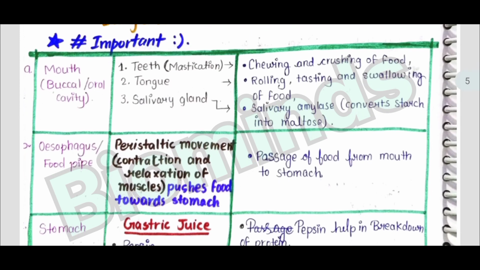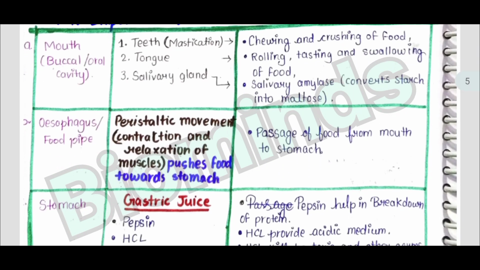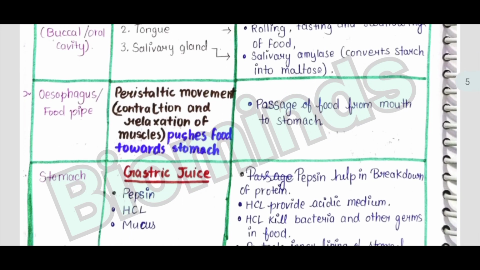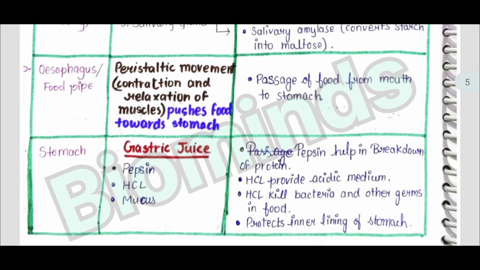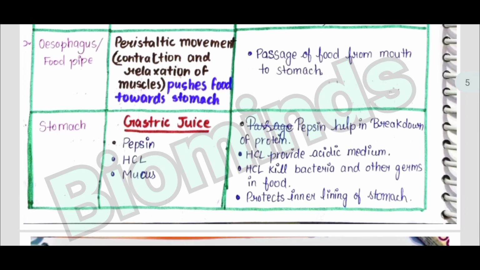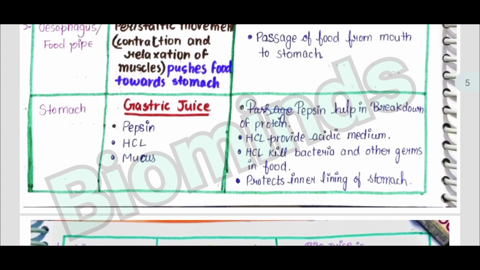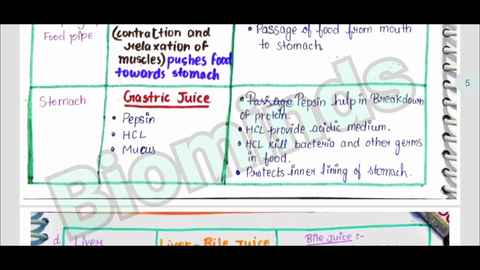In the stomach, gastric juices are present: the pepsin, hydrochloric acid, and the mucus. Pepsin helps in breakdown of protein, and HCl provides an acidic medium, which kills the bacteria and other germs in food, and the mucus protects the inner lining of the stomach.